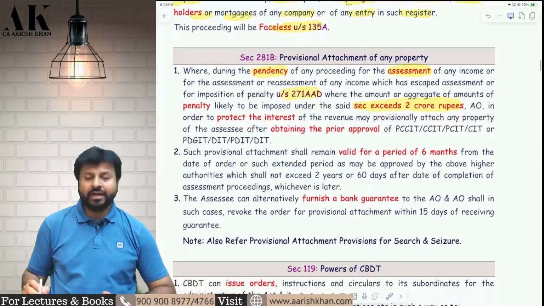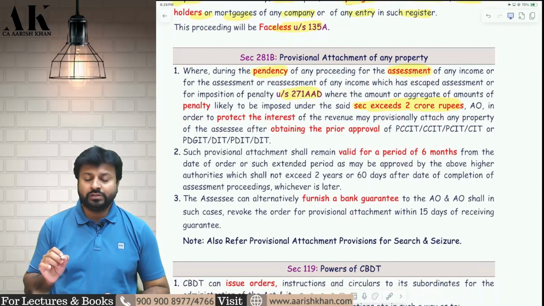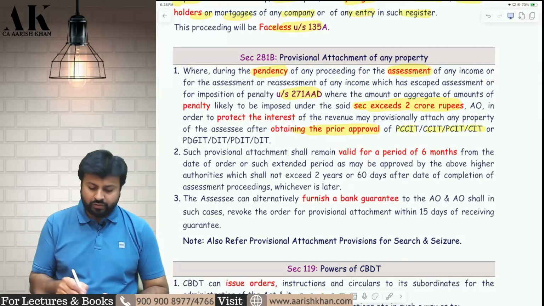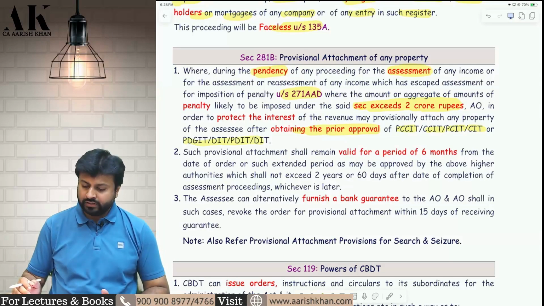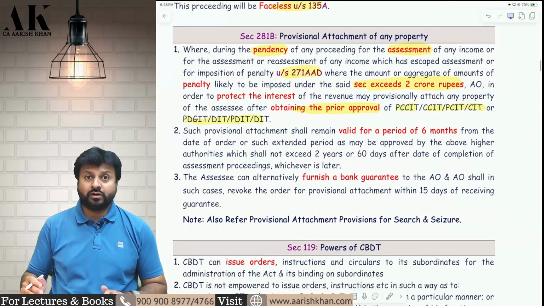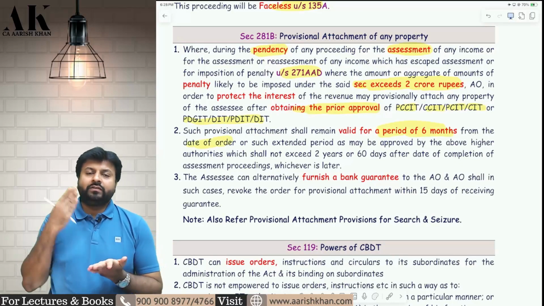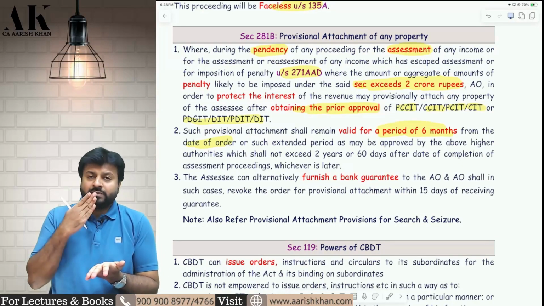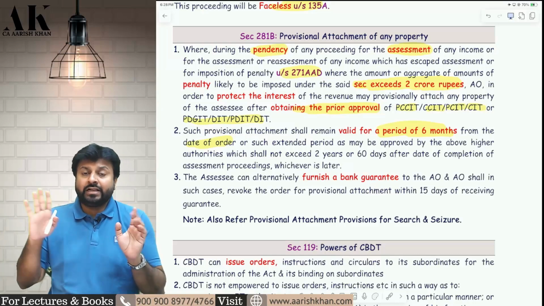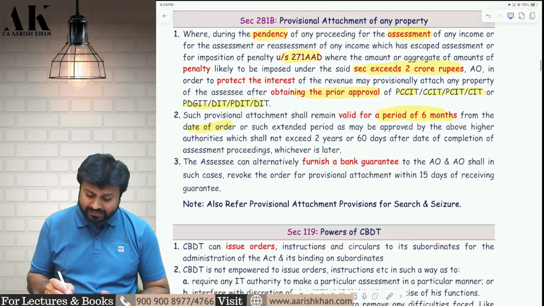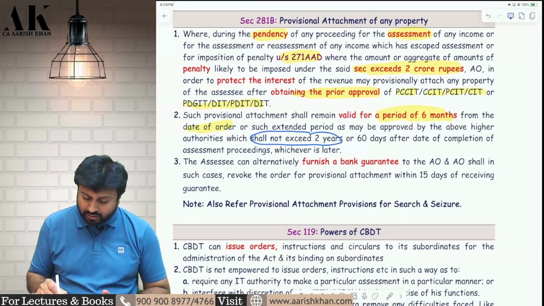Now this provisional attachment can be done only with approval of higher authority: principal commissioner, chief commissioner, principal director general, etc. You have to take approval from either of these 8 authorities. This is valid for how many months? This is valid for a period of 6 months from the date of order. If the AO has passed a provisional attachment today, then it is valid for how many days? It is valid for 6 months. After 6 months it is vacated. Can this be extended? Yes, this can be extended, but not beyond 2 years or 60 days after the date of completion, whichever is earlier.